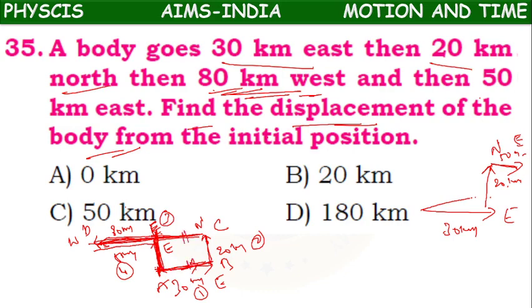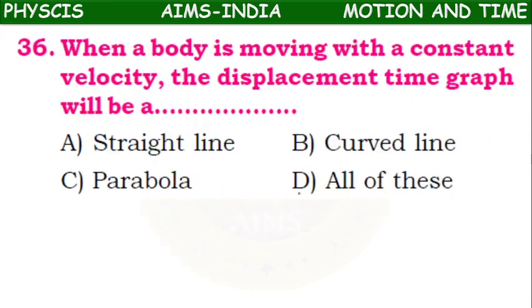So then what about displacement? Starting position A, ending position E, direct length. So this is equal to this 20 kilometers. So answer B option, 20 kilometers. Next.